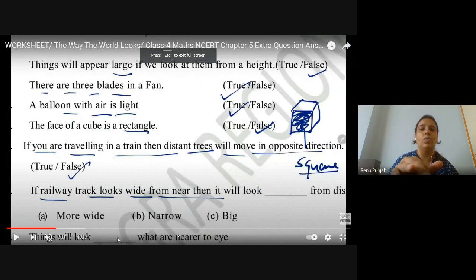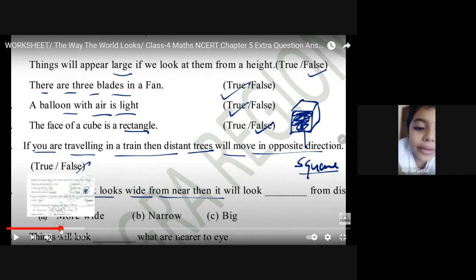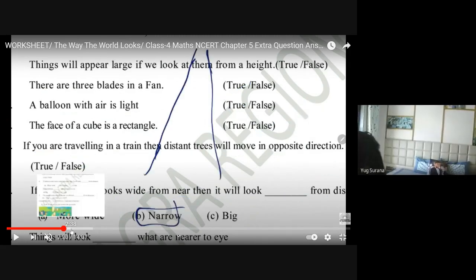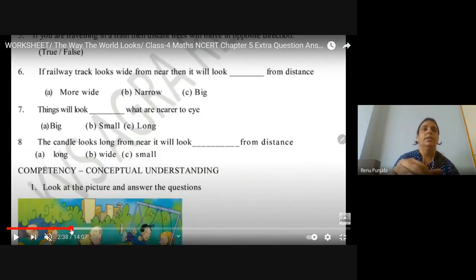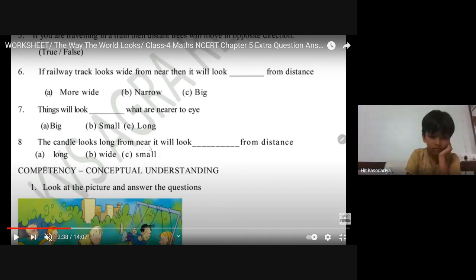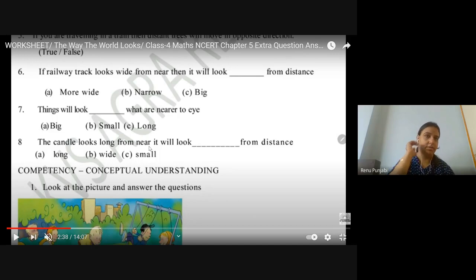Things will look dash when they are nearer to the eye. If the things are nearer to the eye, will they look big or small? Big. Yes. The railway track is done. The candle looks long from near, it will look dash from distance. Long, wide or small? Small.